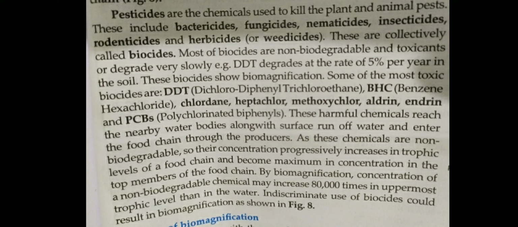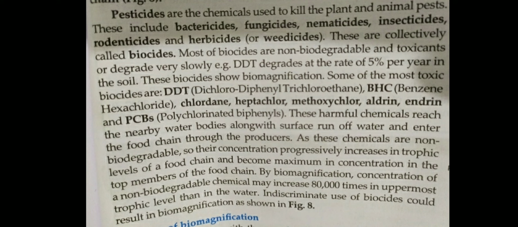As I told you, DDT is a pesticide, BHC is a pesticide, gamaxin, hexachloride, even chlordane and heptachlor are pesticides. Farmers use pesticides to control pests, along with some chemical substances, and they spray these in the field. The harmful chemicals reach the nearby water body, because these are non-biodegradable substances.